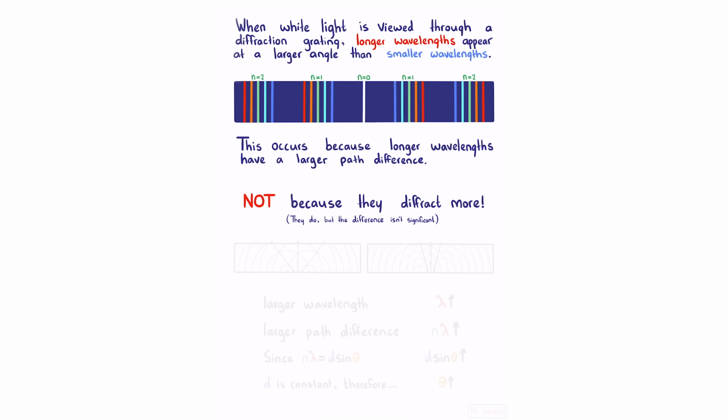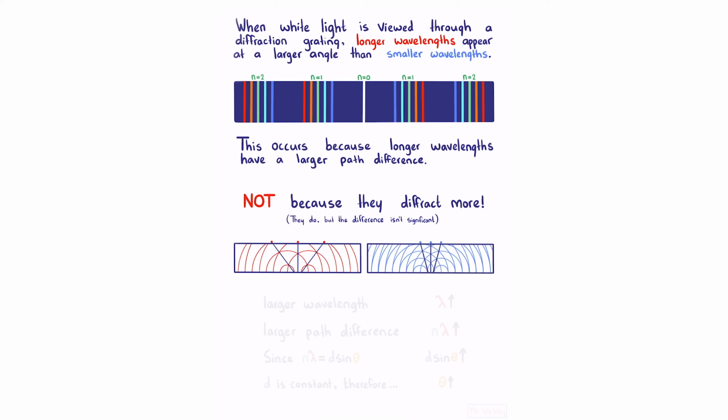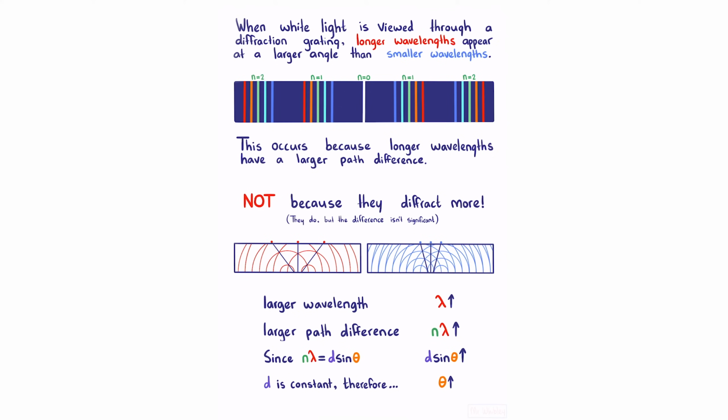So why is this the case? Consider our longer wavelength and our shorter wavelength. Because we have a larger wavelength, we have a larger path difference, because our path difference is n lambda. Since n lambda equals d sine theta, this means we have a larger d sine theta, and because d is constant, this means our angle must have increased.